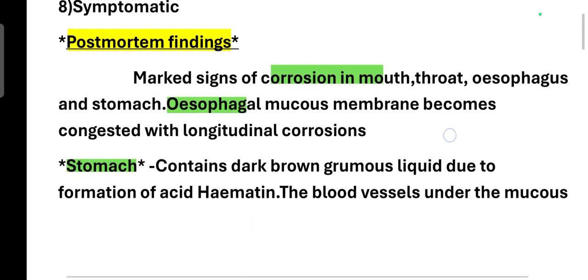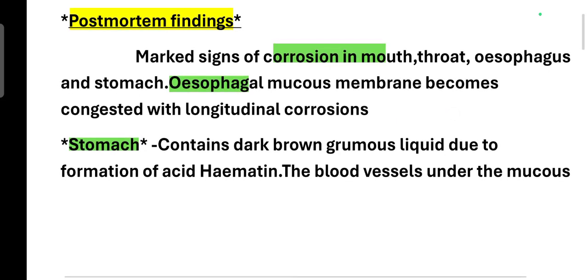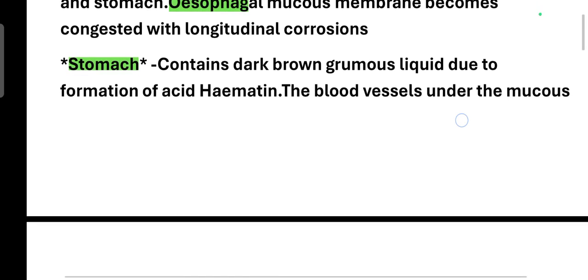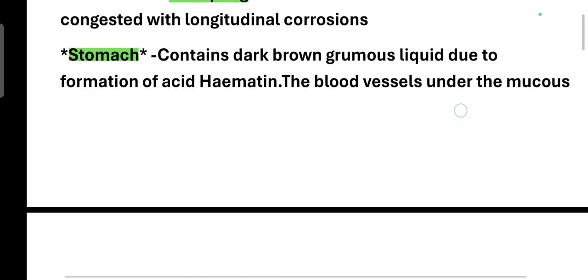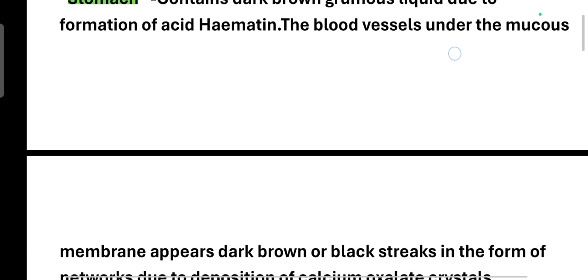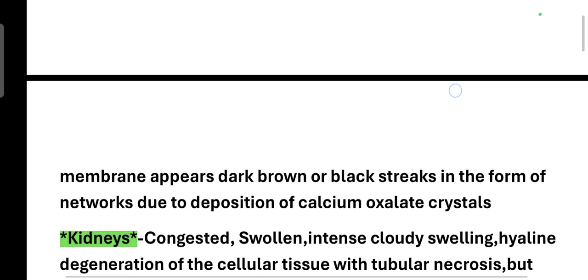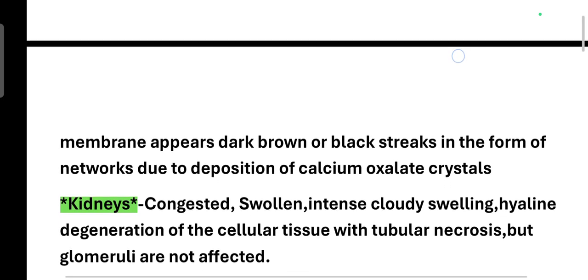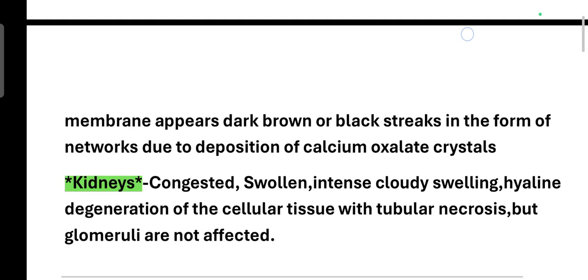And in case of post-mortem findings, there will be corrosion in the mouth, throat, and esophagus, and particularly in the esophagus there will be a congested mucous membrane with longitudinal corrosion. And in the stomach there will be a brown granulous liquid because of formation of acid hematin. And black streaks will be formed in the form of a network because calcium oxalate will get accumulated there.